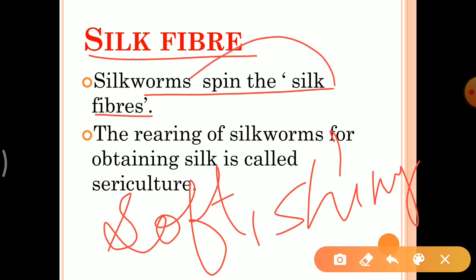From where do we get the silk fiber? From the silkworms. And this process of rearing the silkworm and then obtaining the silk is called sericulture. It has a proper name. Rearing of silkworm for obtaining silk is called sericulture.